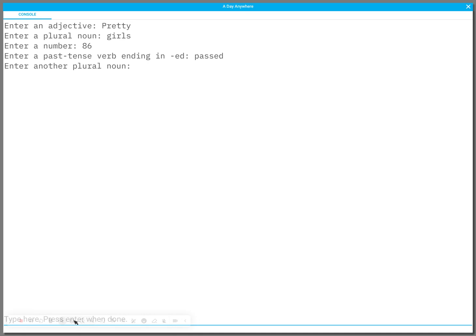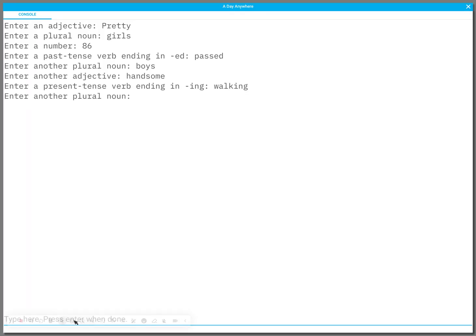Enter another plural noun, let's say boys. Enter another adjective, let's say handsome. Enter a present tense verb ending in ing, let's say walking. And enter another plural noun, dogs.